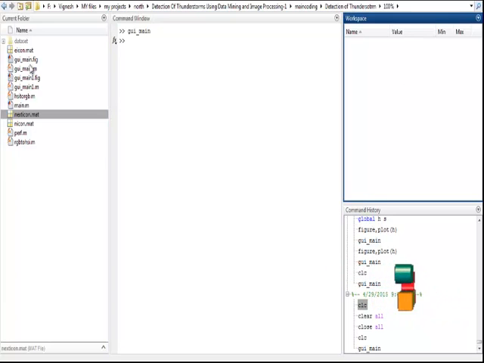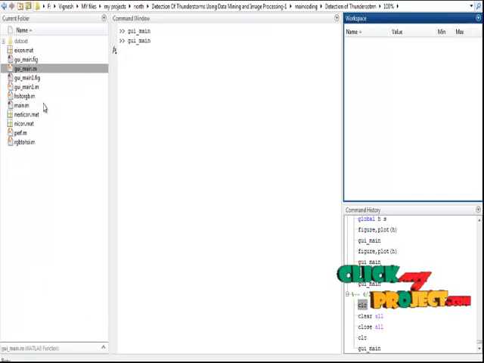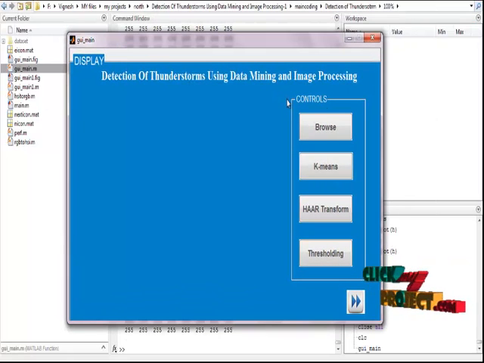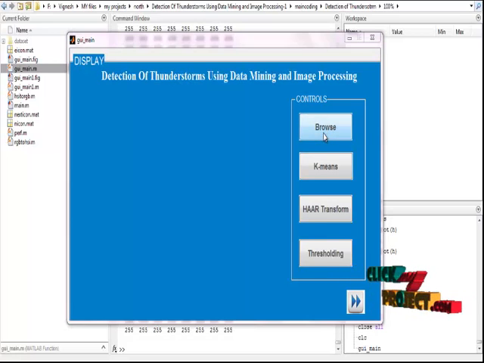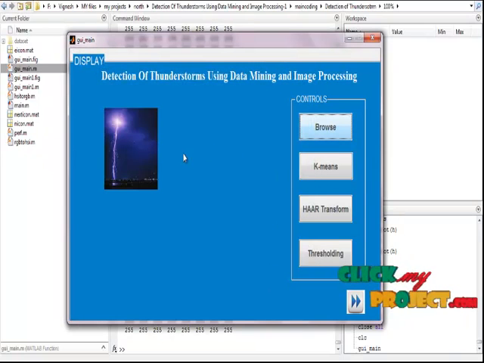Next we have to run our process. Right-click GUI.main and click run. This is the window for our process to obtain the final result. First of all, we have to click the browse button. This is the process of taking input for our process. I take the third image and click open. This is the representation of taking the input image of our process.